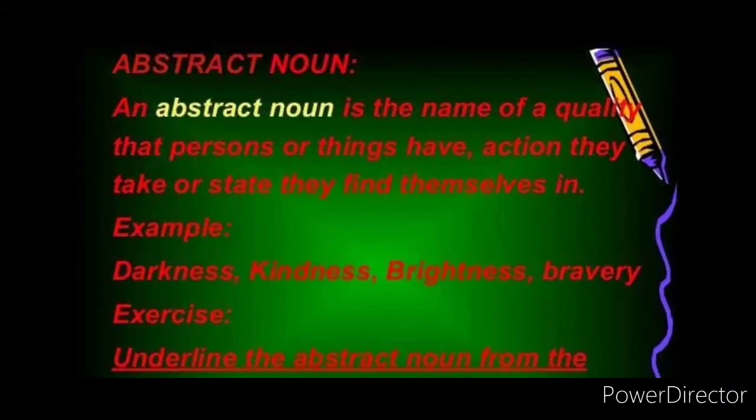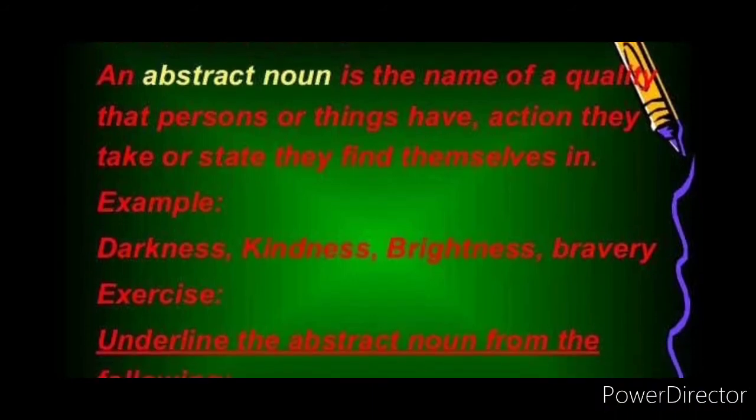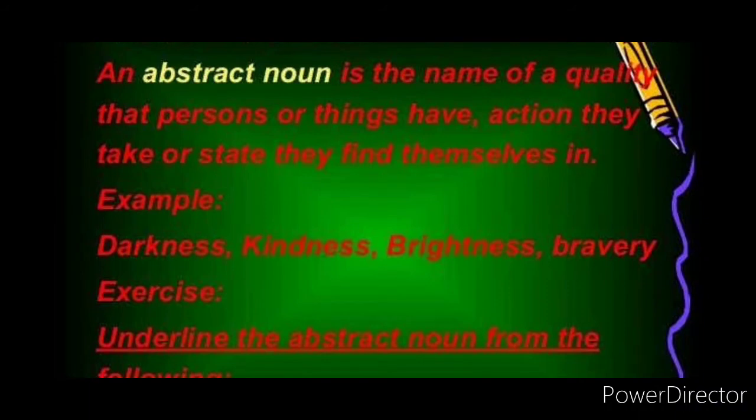The next type of noun is abstract noun. What is meant by abstract noun? An abstract noun is the name of a quality that persons or things have, an action they take, and a state they find themselves in. So abstract noun is further divided into quality, action and state. See here, examples for quality: darkness, kindness, brightness, bravery. These are all examples for quality.